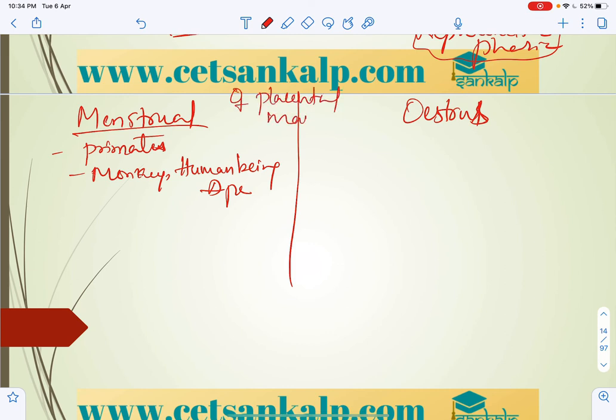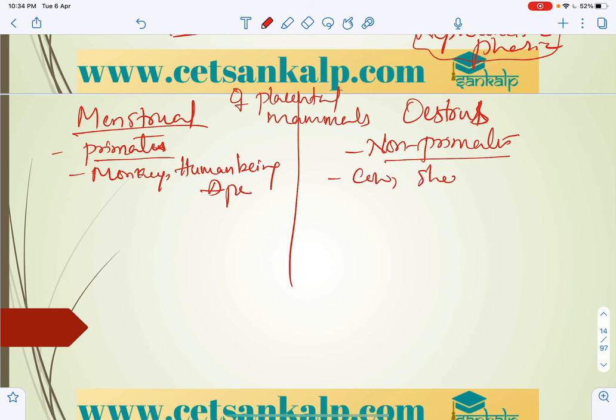In mammals we have primates and non-primates. The estrus cycle will be there in non-primates. Let us take examples here: cow, sheep and dog, which come under this. So here the events will be there. What is it exactly? It is a cyclical change. Each and every female placental mammal is going to exhibit that cyclical change.